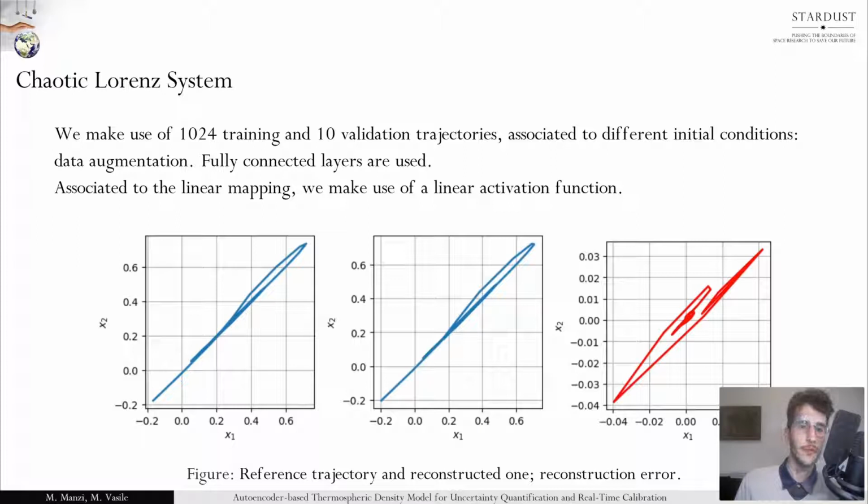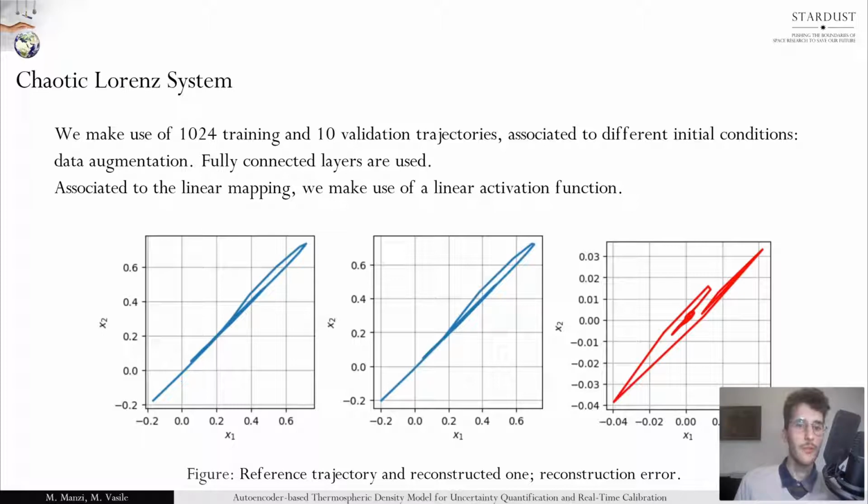So, dealing with the linear mapping given in the previous slide, we make use of a linear activation function to construct our autoencoder. Once the autoencoder is trained, we can take one of its inputs from the validation data and compare it to the decoded trajectory. The third figure represents reconstruction error, that is the mismatch between the output and the input of the autoencoder.